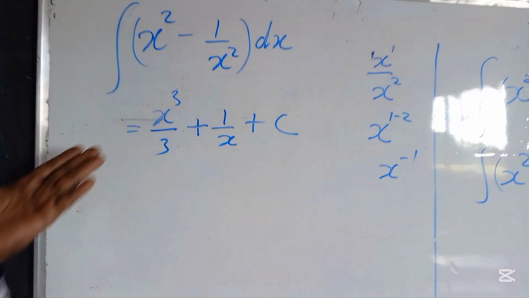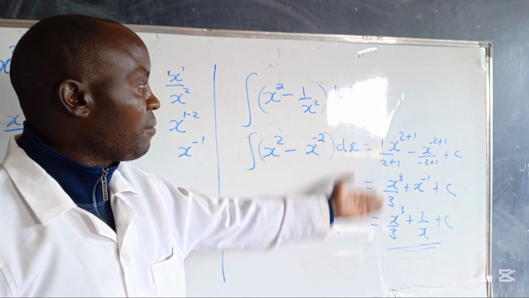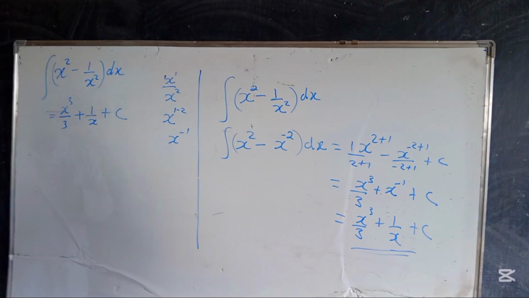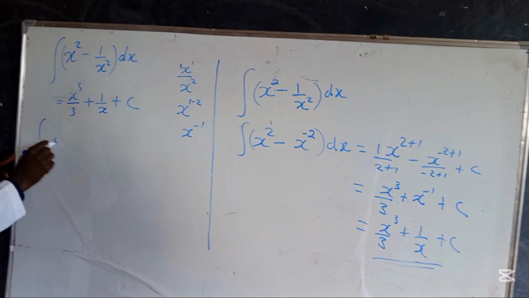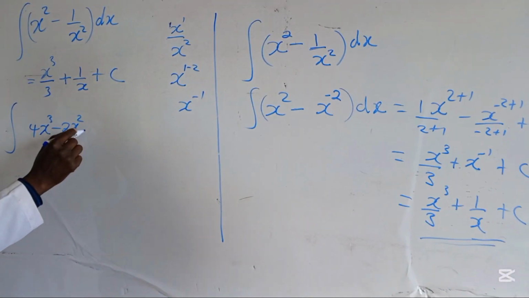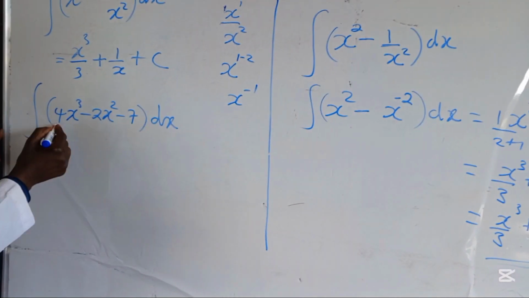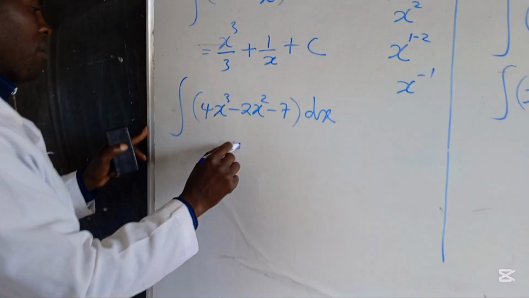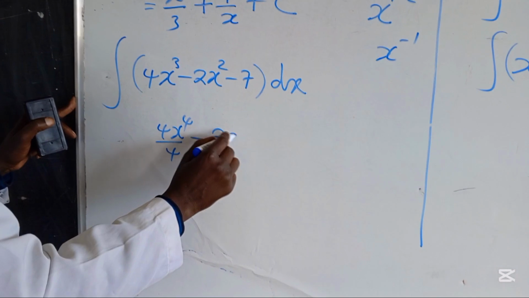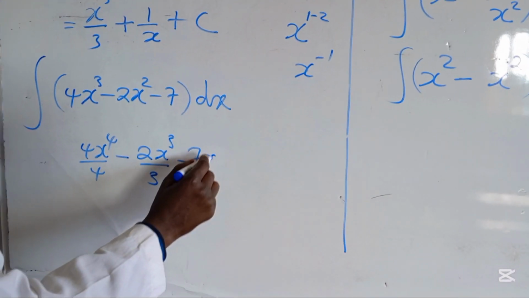With me, I'm encouraging my learners, once we have the principle, these are the basics which are very good. But again, we can simplify things. So you don't need to have problems if they tell me to please work on these things like this. We don't have any problem. If they say integrate this, just multiply. I'll have 4x to the power 4 over 4. Always divide by the power. Then in this one, it will be 2x to the power 3 over 3 minus 7x plus c.